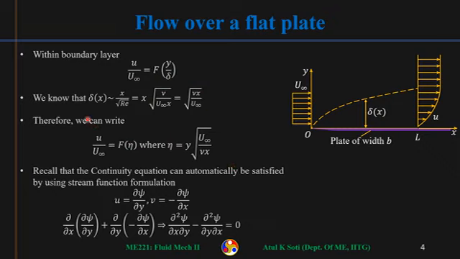So within boundary layer, U by U infinity will be a function of this quantity, function of y times square root of U infinity by nu x. Now this we are obtaining rather by arguments, drawing similarities with Stokes solution.